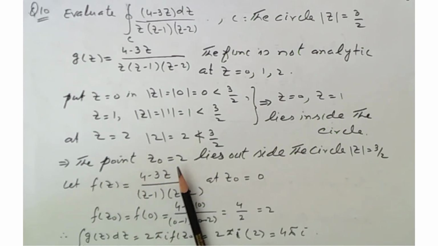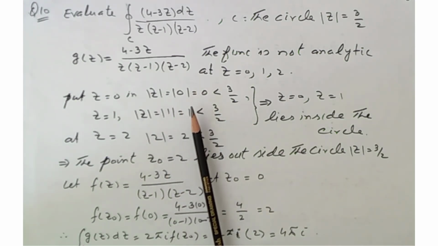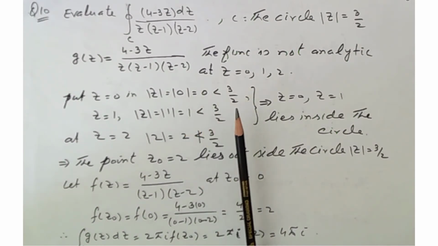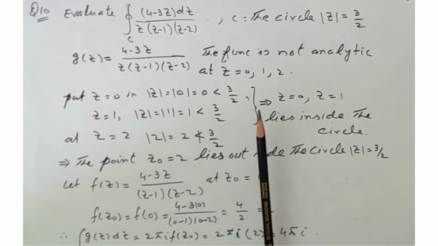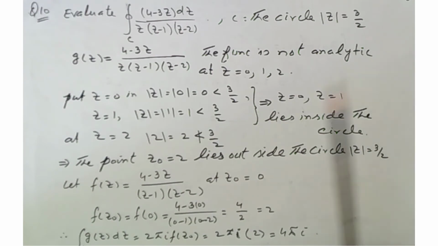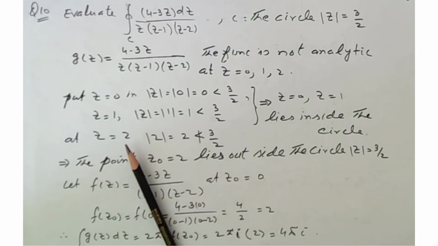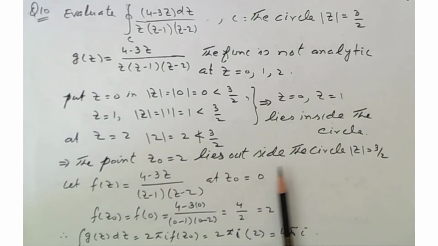Now we put z₀ = 2 here. |2| equals 2, and this is greater than 3/2. This is not less than 3/2. So this point z = 2 lies outside the circle.